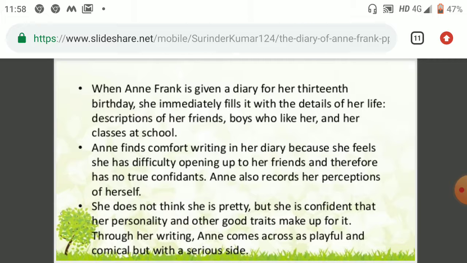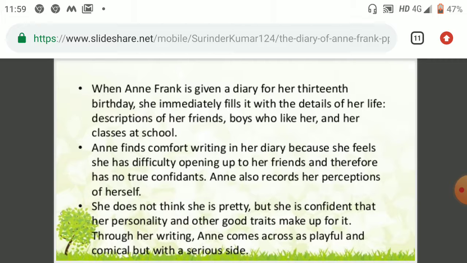After that, Anne finds comfort writing in her diary because she feels that she has difficulty opening up to her friends and therefore has no true confidence, because she was Jewish. Some of her friends were Jewish, but some were not, and the Jewish community was murdered by Hitler. So here the reference we find is the Nazi army. The Nazi armies belonged to Hitler in Germany.